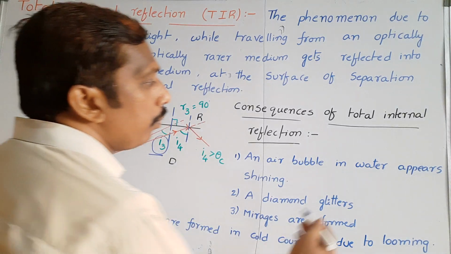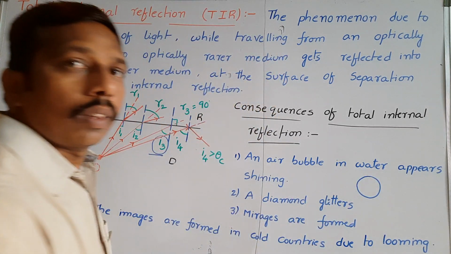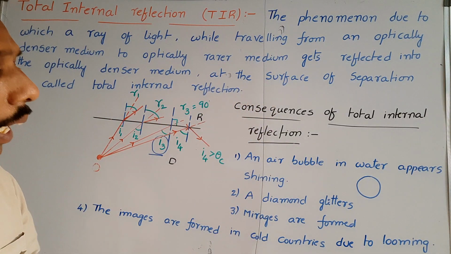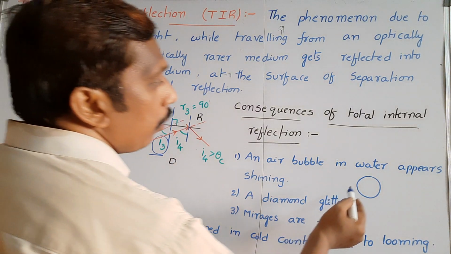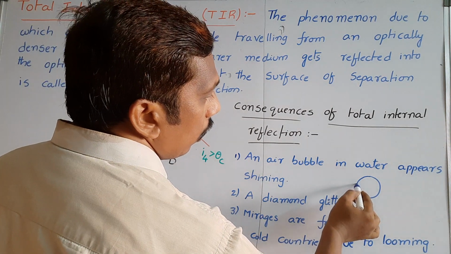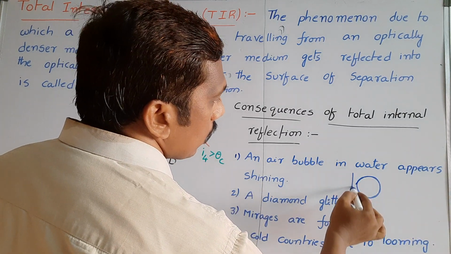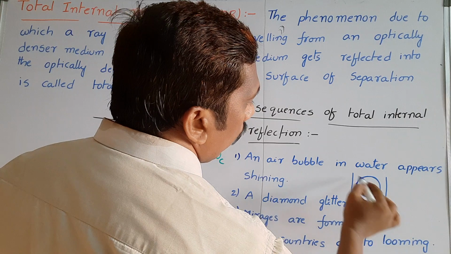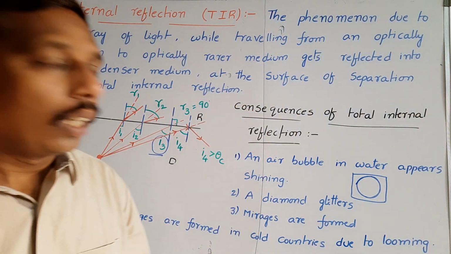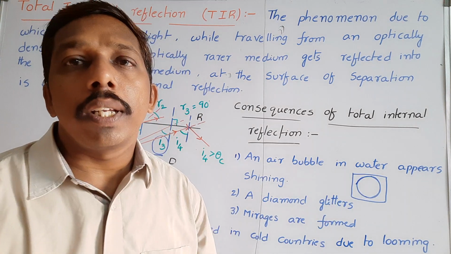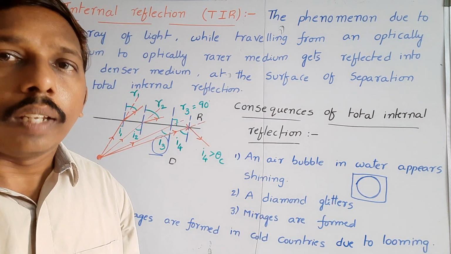Because the air bubble is in water, the light ray travels from the denser medium to the rarer medium. Inside is air, and here is the water surface, so the bubble is inside the water. The light ray comes out, and that's why total internal reflection takes place. Because of total internal reflection, it appears shining.